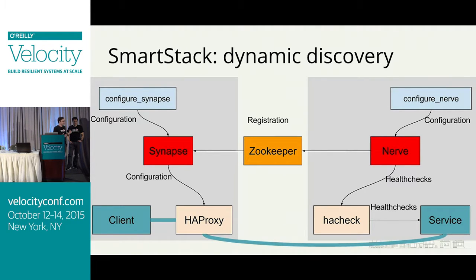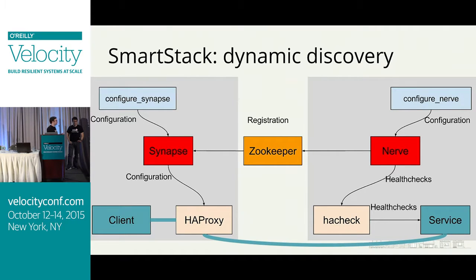So as you can see here, the control plane is entirely separate from the data plane. The client connects through the local HA proxy using the fat blue lines to go to the backend, and SmartStack doesn't have to get involved in the data layer. Our clients don't have to be recompiled or monkey patched to have this new functionality. It's just a co-process that is providing this functionality out of band.